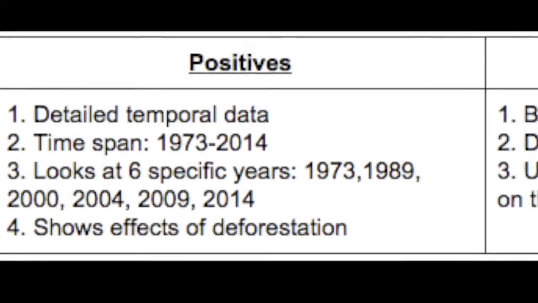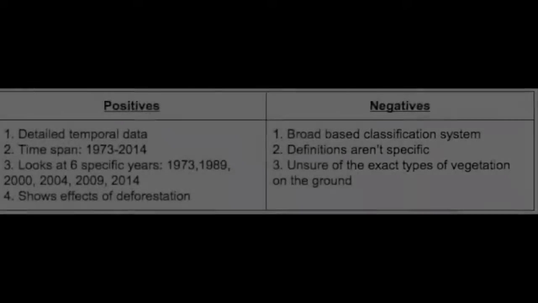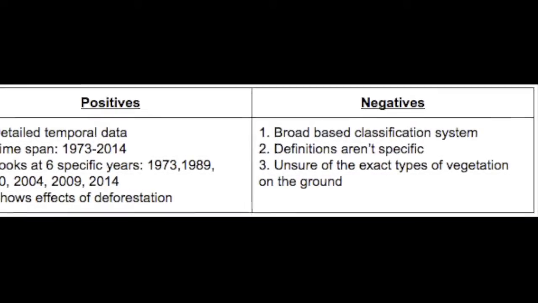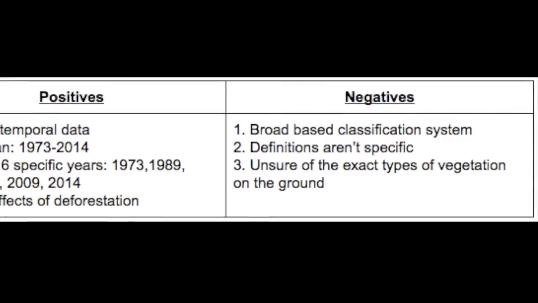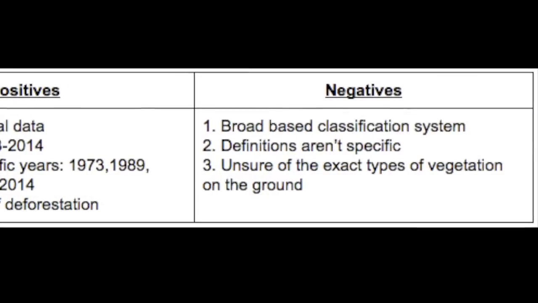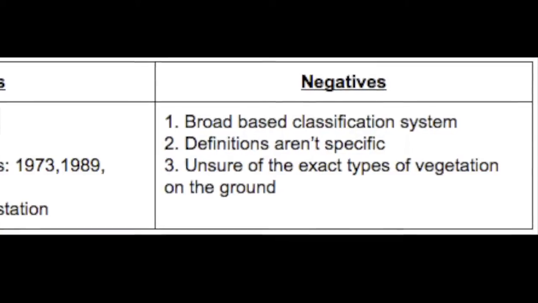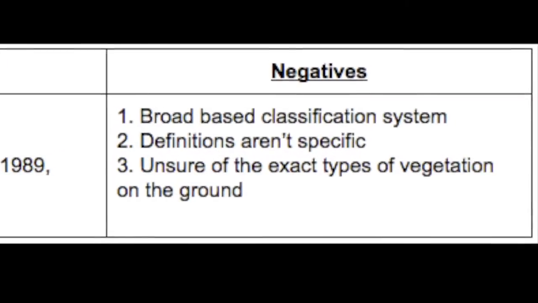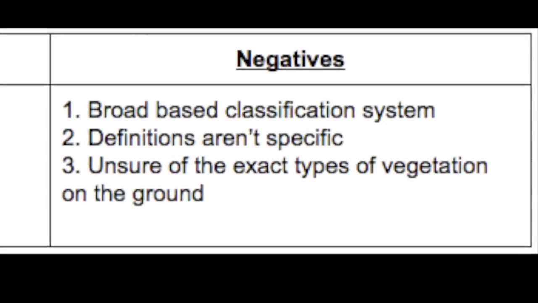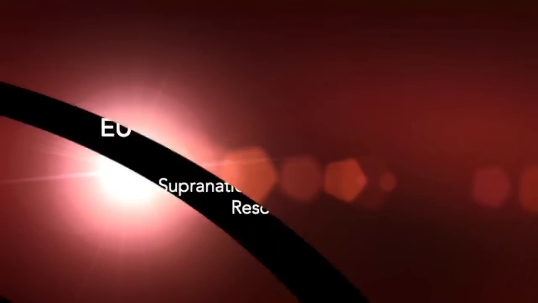However, this data also proves to have limitations. Their categories for land classification are extremely broad, and their definitions of what is included within these categories lack specificity. Because of the general nature of their classification system, we are unable to understand what various types of vegetation are exactly covering specific areas of the country.